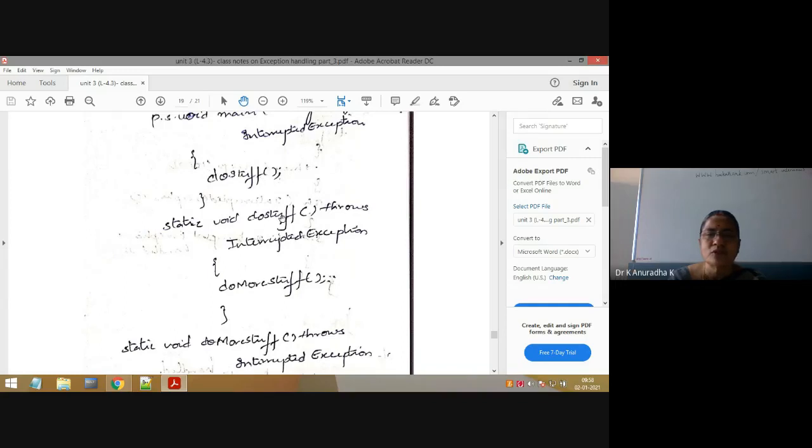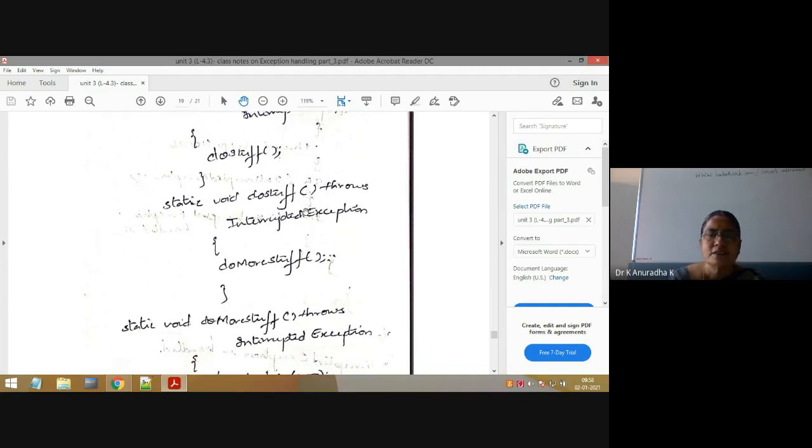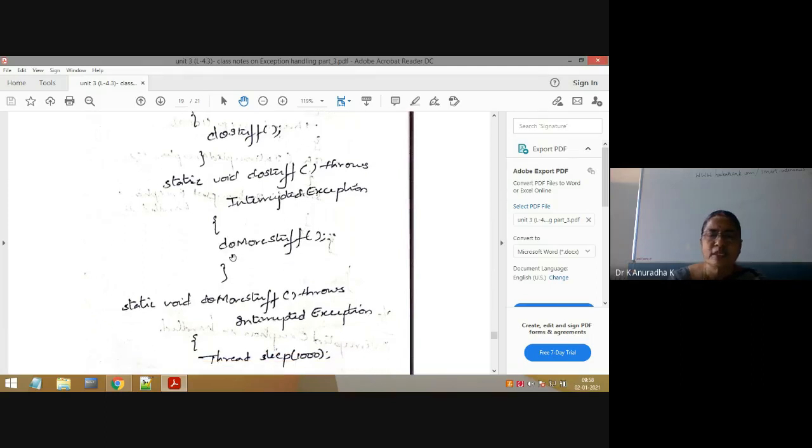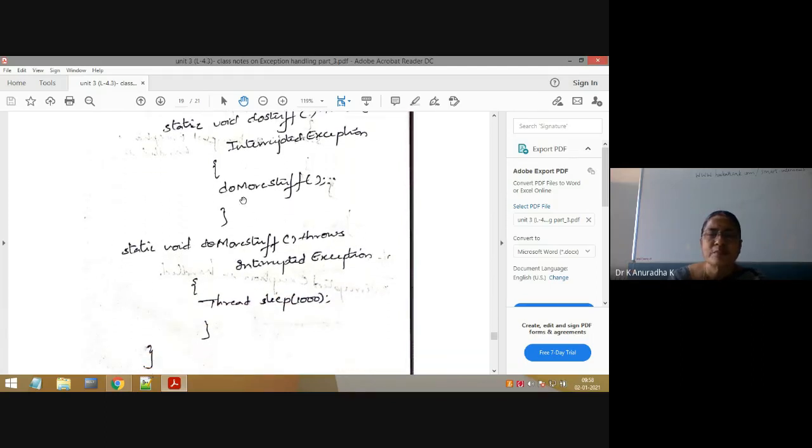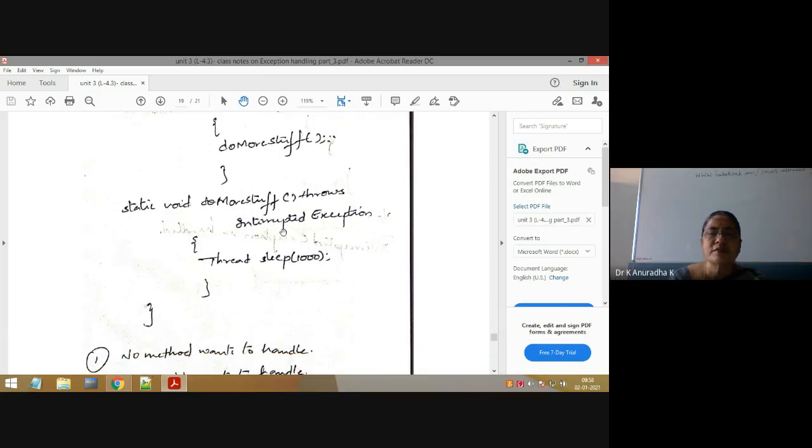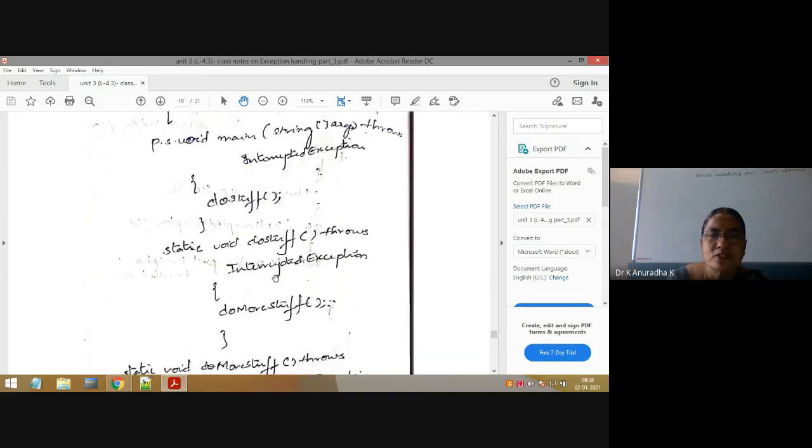From this I will go to the doStuff method definition. Now see the doStuff method definition. Inside the doStuff method, I am invoking the doMoreStuff method. From this doMoreStuff, the control goes to the doMoreStuff method definition. Now don't see the throws keyword for all these 3 methods. Now I will explain. Simply remember, don't see the throws keyword.